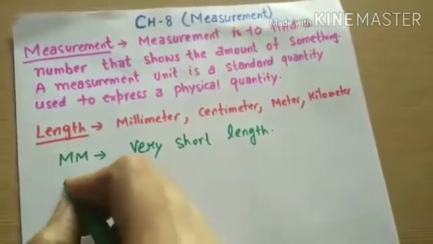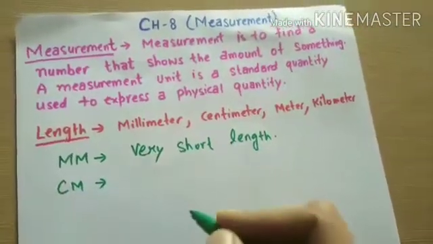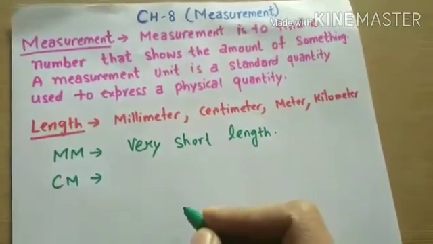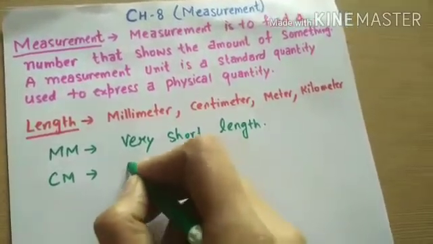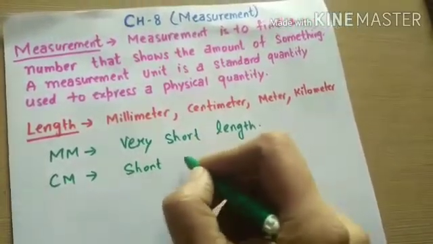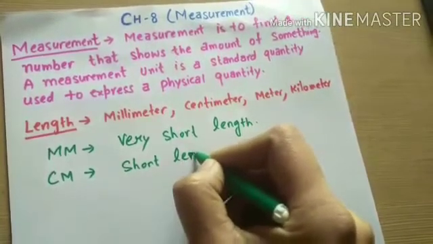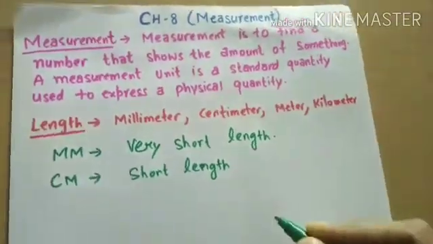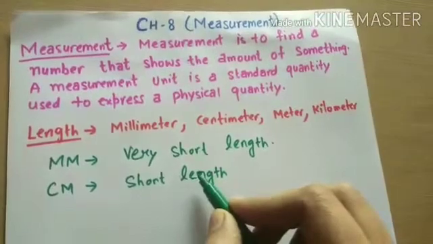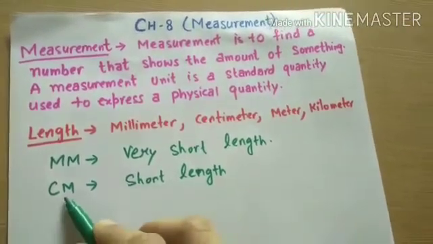Okay. So next is centimeter. How is centimeter defined? It is used for a short length, not very short, like a piece of small cloth, so it will be measured in centimeter.